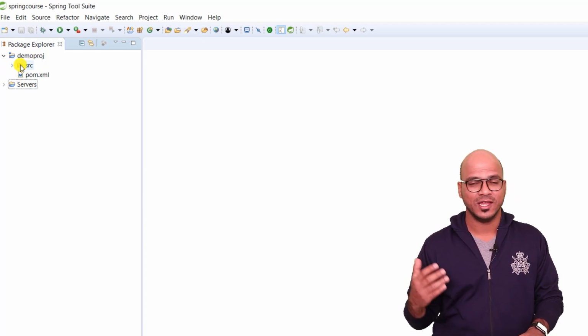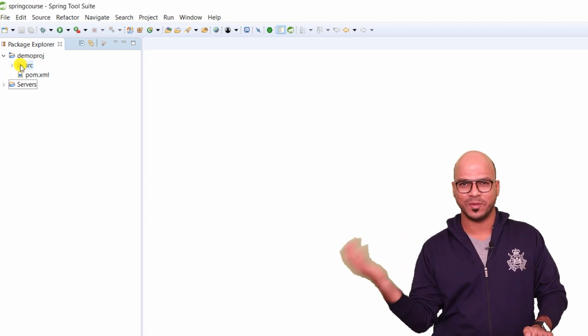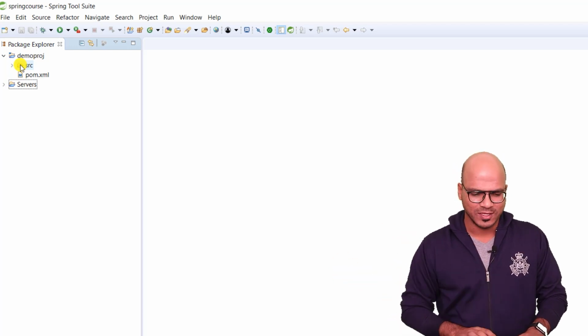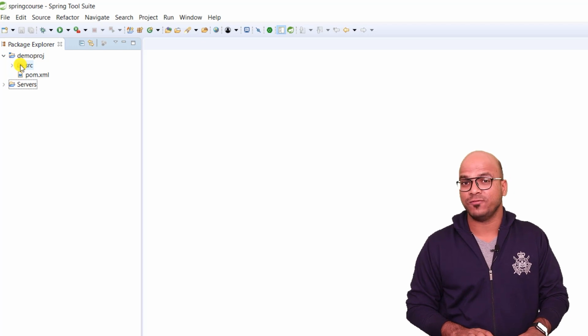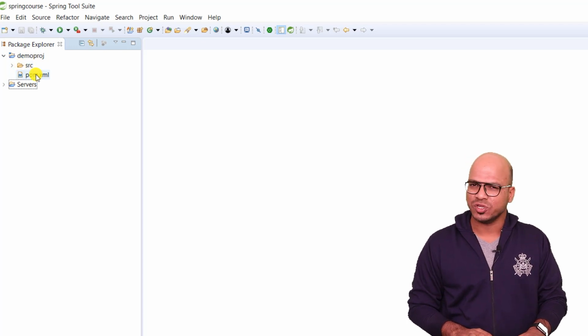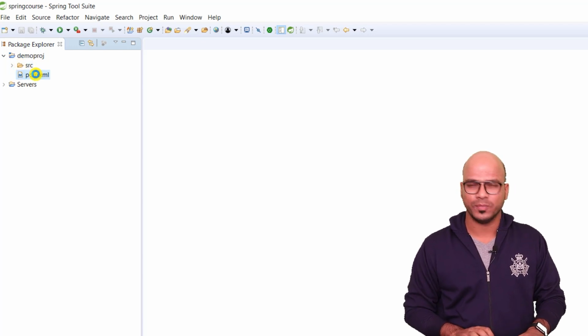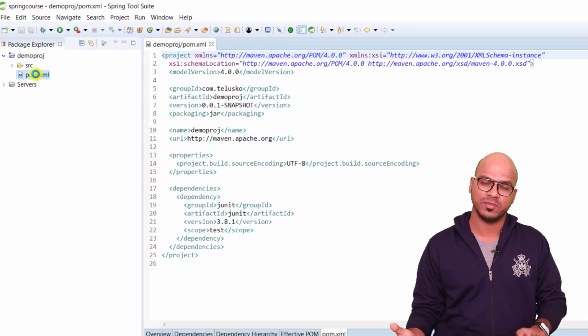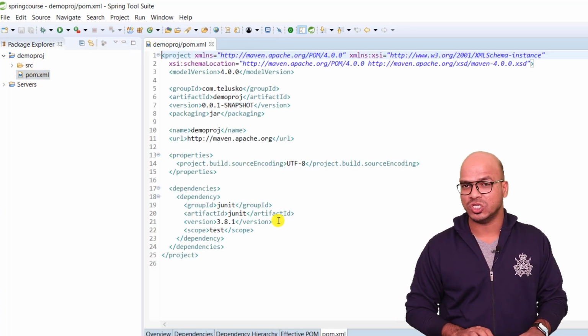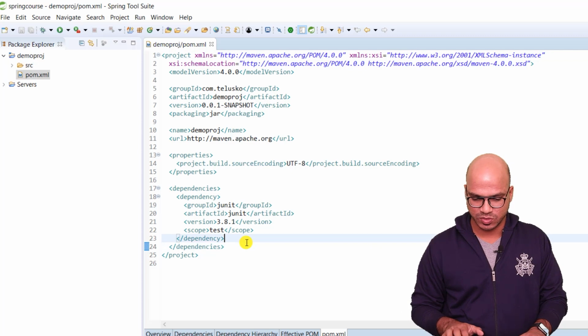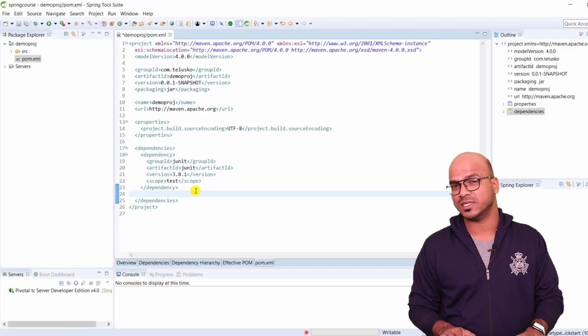It will not have Spring dependencies. It will not have Hibernate. Of course, we have not mentioned that as of now. So how do you add dependencies? What if you need a jar file for Spring? It's actually very easy. You can just open your pom.xml. Now Maven works with this file in which you have to mention the dependencies. You can see this is where you have to mention what dependency you need.